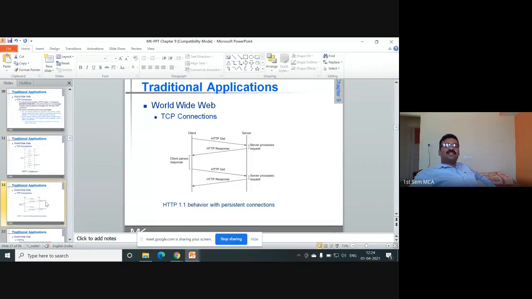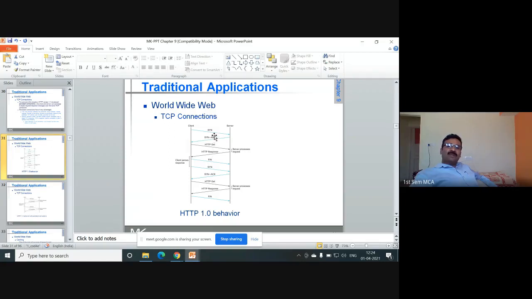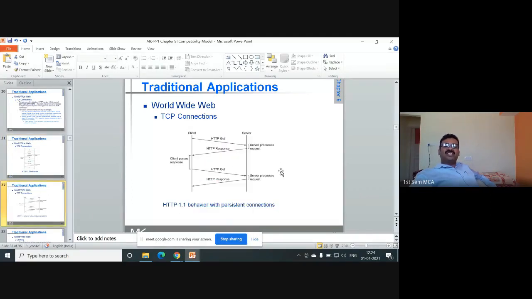So World Wide Web TCP connections. HTTP 1.1 behavior is persistent connections. Here you have seen that for every data transfer, a new connection has to be established. Instead of that, with one single connection, multiple data transfers can be done. That is the behavior of HTTP 1.1. You have the client here, server here. Once the connection is established, HTTP GET happens, HTTP response happens, HTTP GET happens, HTTP response happens. So this is what we have to understand.